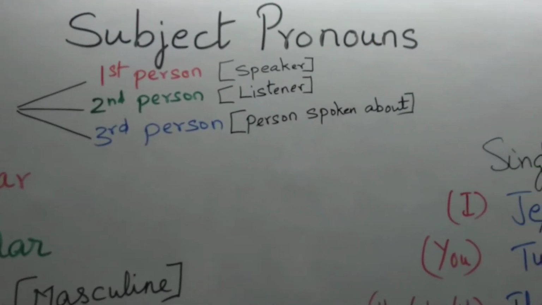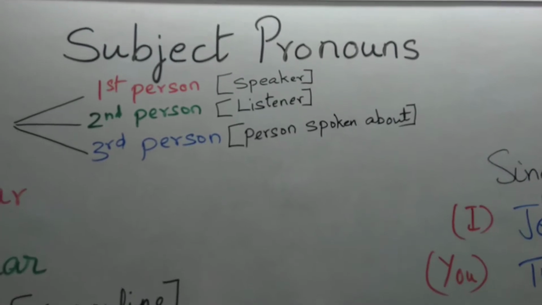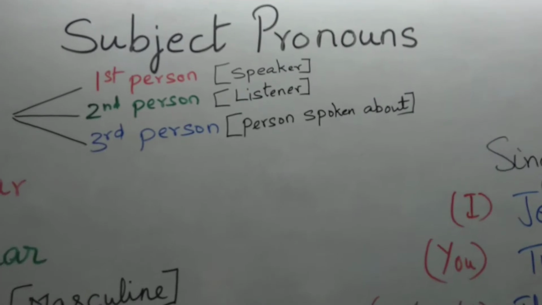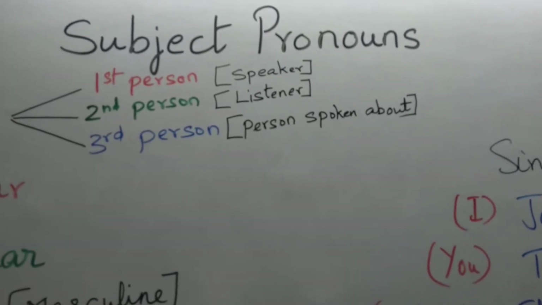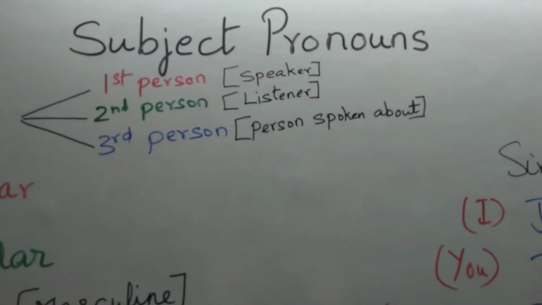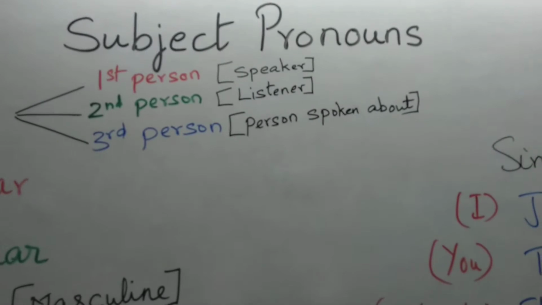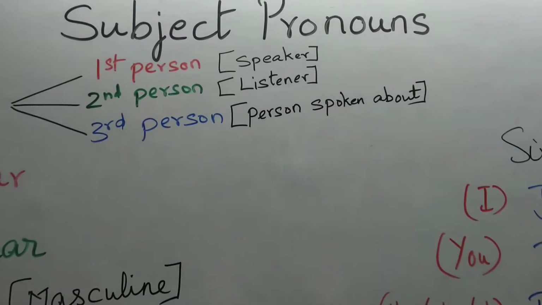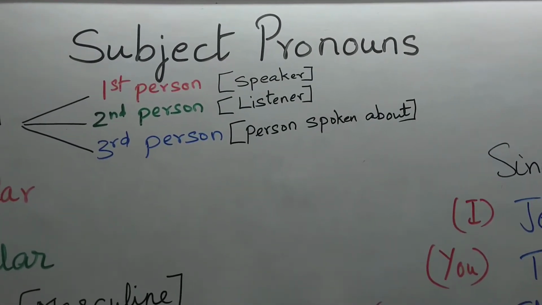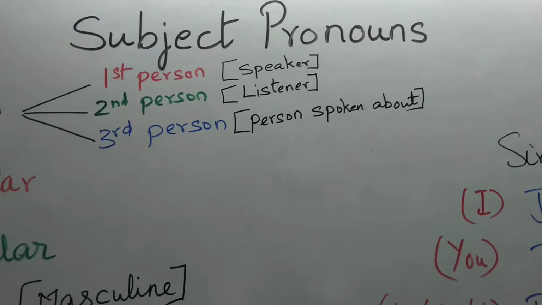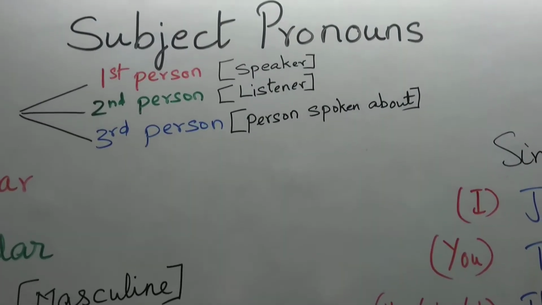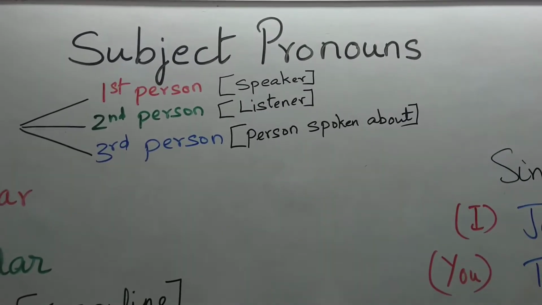Now, what is the function of a pronoun? Pro in Latin means for. Noun is noun. So any word which is used for a noun, or any word which is used to replace or substitute a noun, is known as a pronoun. So what are subject pronouns? Subject normally is the person who does the action. For example, Jack talks or Helen sleeps. Helen and Jack are the subjects, and if we want to replace them, then we have to use what is known as a subject pronoun.